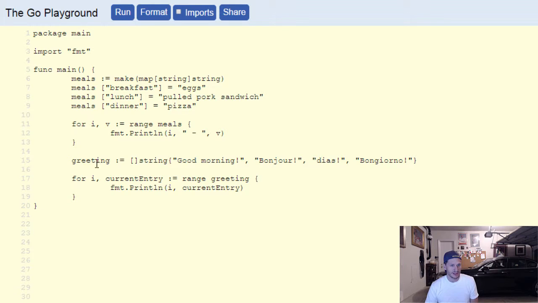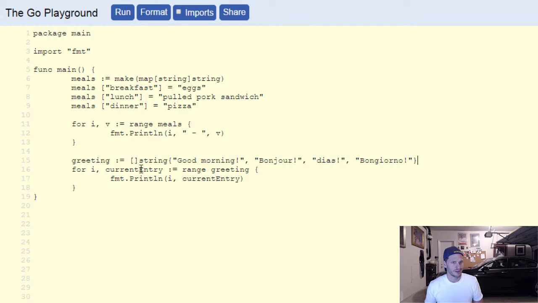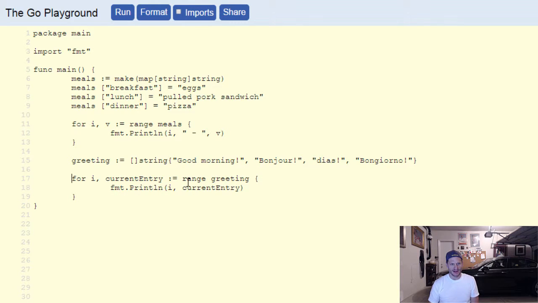And then I forget what the heck I was going to have you store in my slice. What are we going to store in the slice? I know you're probably saying it right now to the monitor, but unfortunately this only goes one way. So yeah, greetings are fine, and there I'm ranging over greetings. Maybe I was going to have items in your garage. We'll do items in the garage.